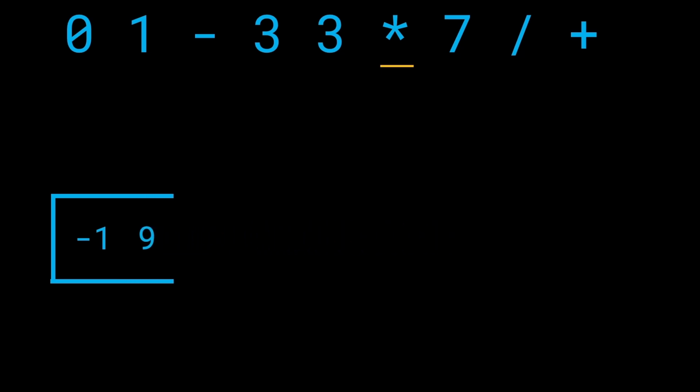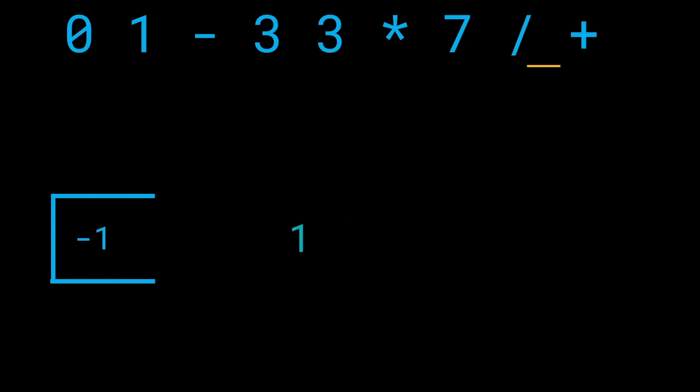Okay, again, what do we do when we get a 7? Add this onto the stack. Now what do we do when we get a slash? What will be the next step? Since we have a slash, we're going to pop out the last 2 elements, 7 and 9. We're going to take their division, 9 by 7, and this is a C-style division, so we'll get the answer as 1. So we'll get the answer as 1 and we'll push this back onto the stack.